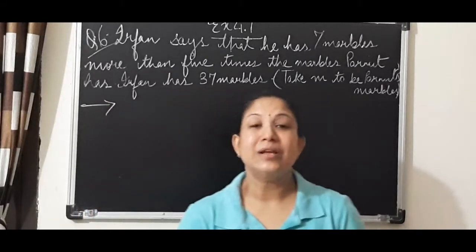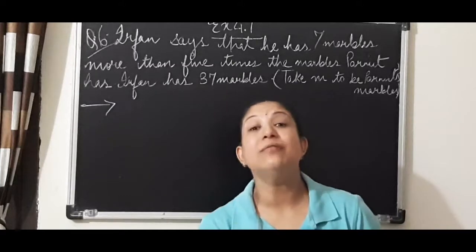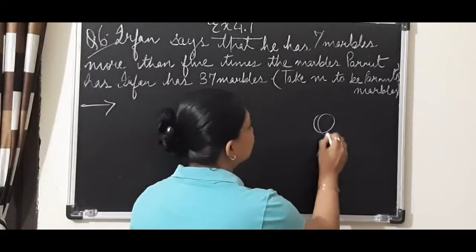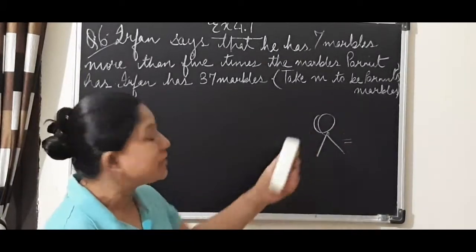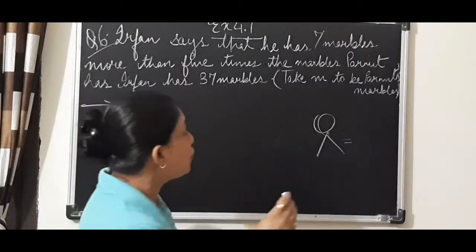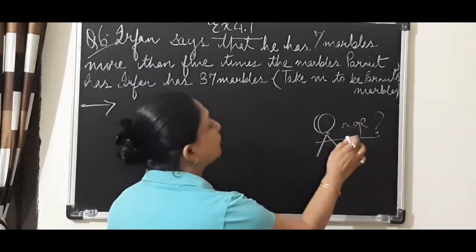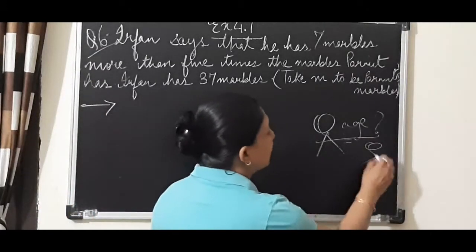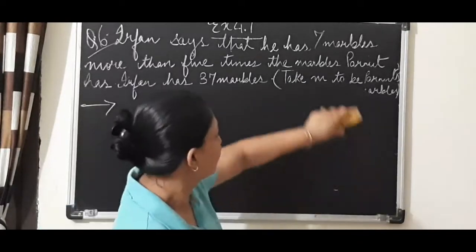Take for example, if somebody says, you are half my age, and he said, I am 40. So we have to compare with the age of this person. What is the child's age when the person says, you are half my age?